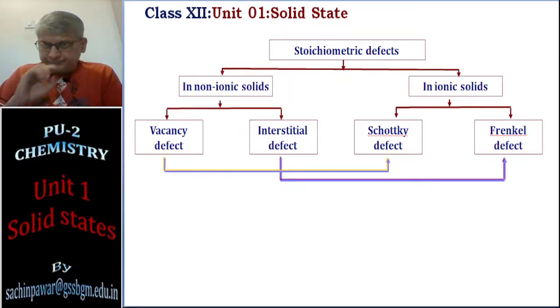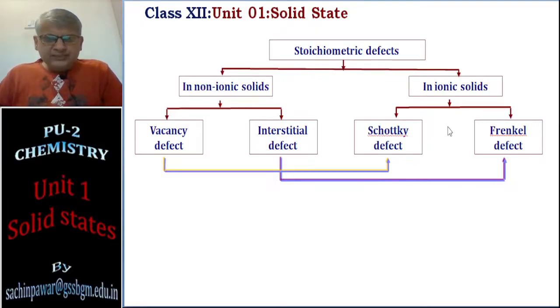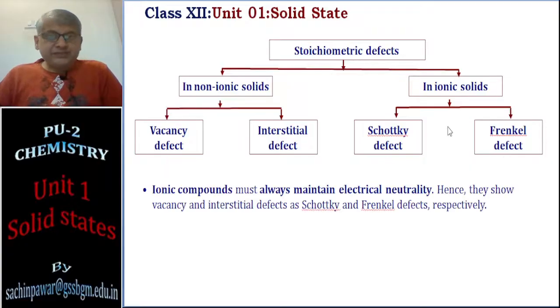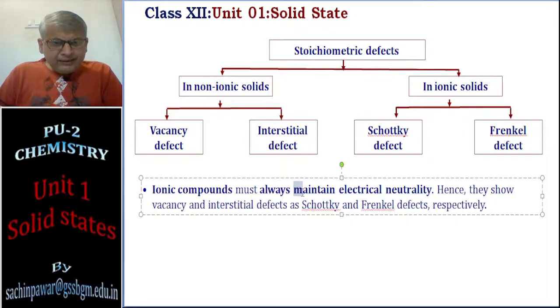So the vacancy defect is the Schottky defect and the interstitial defect is the Frenkel defect when I am making the transition from non-ionic solids to ionic solids. Okay, so let's continue and understand these defects. One very important thing to note is that in ionic solids, if I want to maintain the stoichiometry, then I need to maintain electrical neutrality.